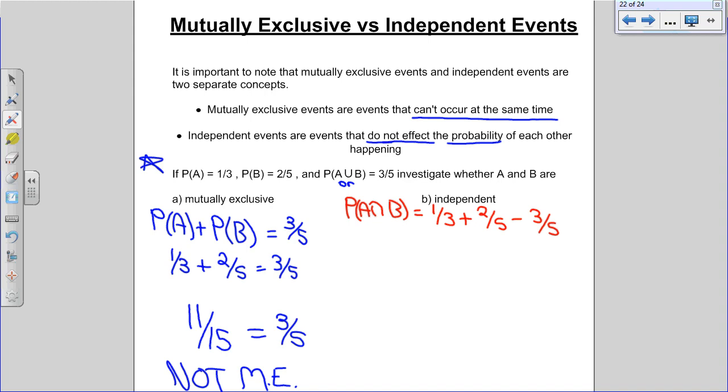We can use this formula because we know it's not mutually exclusive, which is what the previous question proved to us. If you put that in your calculator, you should get that P of A and B happening equals 2 out of 15.